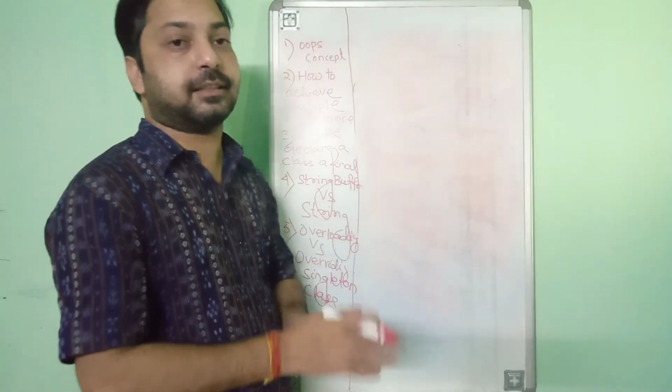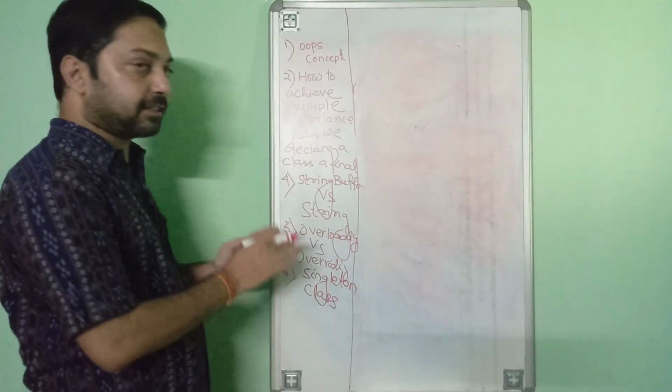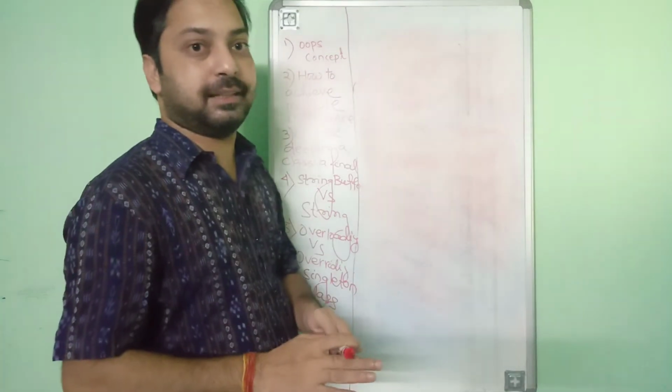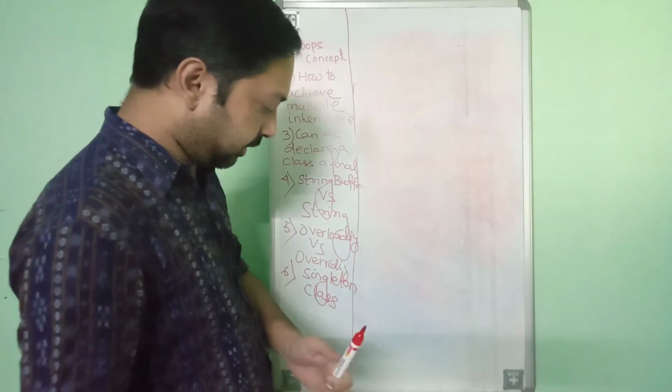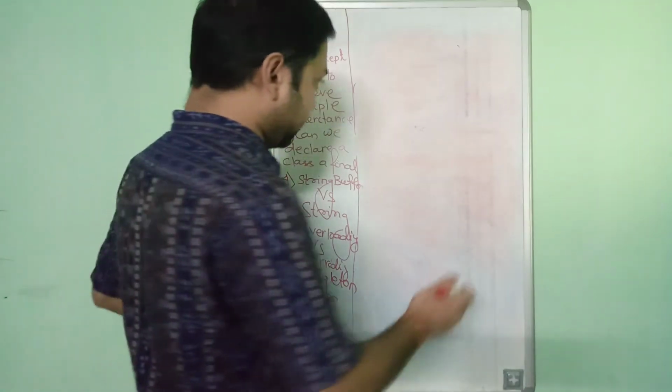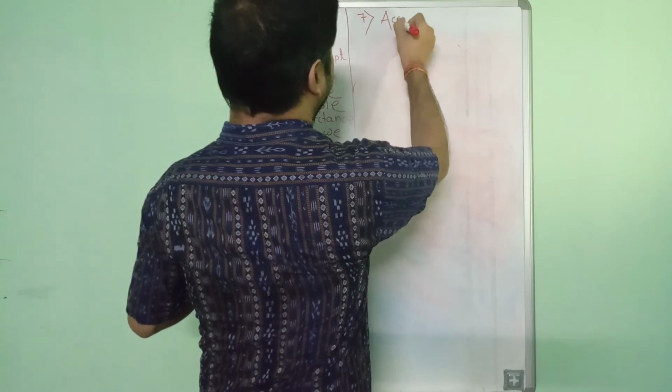So that is the easy way to make a class singleton. Just declare the constructor of the class as private, and whenever you are creating a single instance of a class at a particular time, that is known as a singleton class. So that is about your question number 6. Next is question number 7, access specifier in Java.